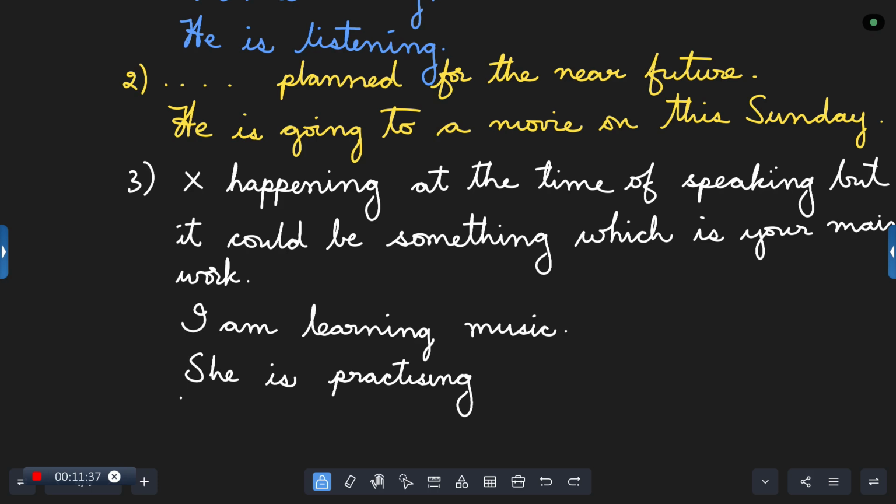In case I say she is practicing yoga, is that person doing yoga at the time of speaking? No. But maybe early mornings or late in the night or just before going to bed, depending upon the schedule, that person is doing yoga. Then I can tell that she is practicing yoga. These are just the 3 rules. In case you get perfection in these 3 rules, you are an A.